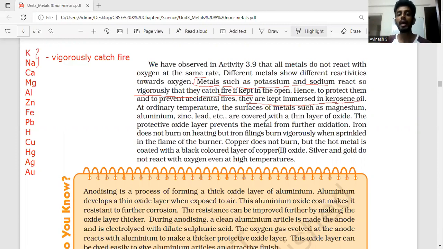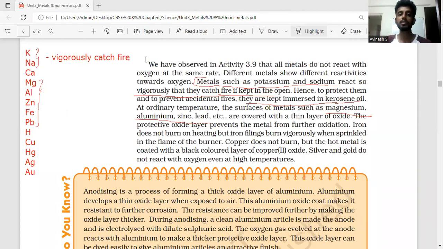And then other metals which are a little downward in the reactivity series. If you look at it, magnesium, aluminum, zinc, and lead. Maybe I can include iron also. They have a little bit of an oxide layer around them. These metals will have a layer of oxide because they have been exposed to air. This will prevent further oxidation, which means this will prevent them from burning readily, and because of which they don't readily catch fire. Of course, they can be burnt, but not as vigorously as potassium or sodium.